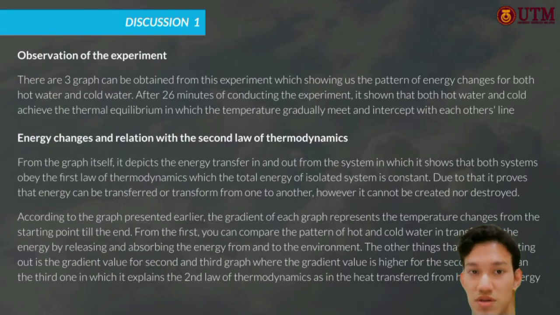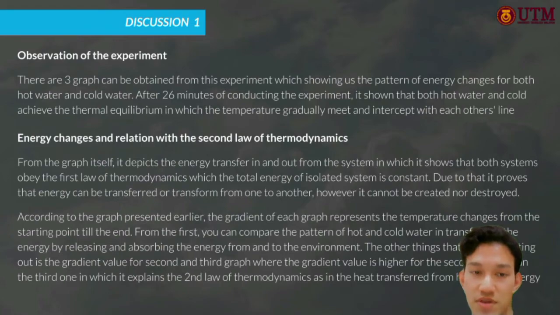For the first one, which is the observation of the experiment that has been conducted, we notice that we can obtain the three graphs from the experiment itself, and they show us the pattern of energy changes for both hot water and cold water. After 25 minutes of conducting the experiment, it shows that both hot water and cold water are achieving thermal equilibrium, in which the temperatures gradually meet and intersect with each other's line.